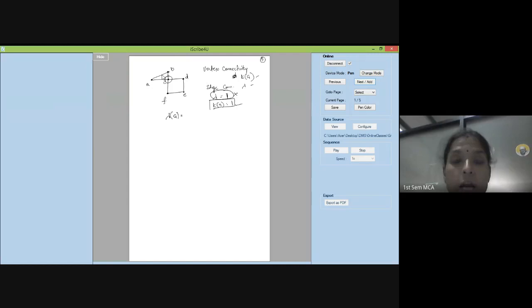Now in this particular graph, if I remove AB and AC, these two edges, then my graph becomes disconnected. So my lambda of G is 2. Because there is no cut edge. Cut edge means there should be one edge which will disconnect your graph. There is no one such edge. If I remove AB, even then it is connected. If I remove AC, even then it is connected. So if I have to remove AB and AC both, in that case, my graph will get disconnected. So edge connectivity lambda of G is 2. Minimum is 2. I have to remove 2 edges in order to disconnect my graph.